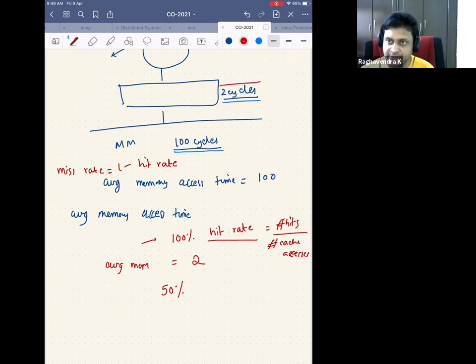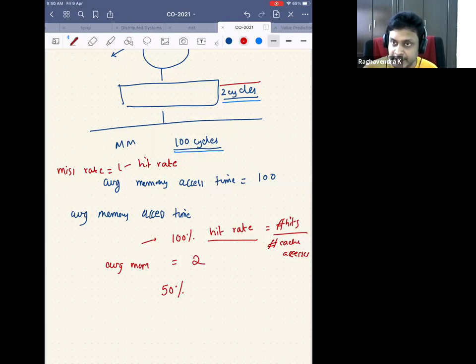It just means that when I'm searching, I have to pay the 2 cycle penalty. That's the one formula that we'll continue. I will make a modification very late in the course, but we are assuming that searching takes 2 cycles. If it's a hit, giving it back to the CPU is encapsulated in the 2 cycles. But if it's a miss, I still pay the penalty of 2 cycles.